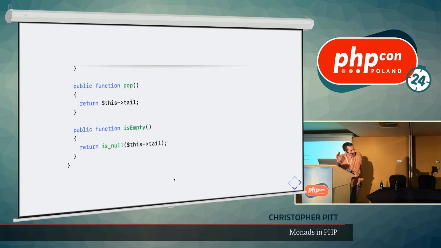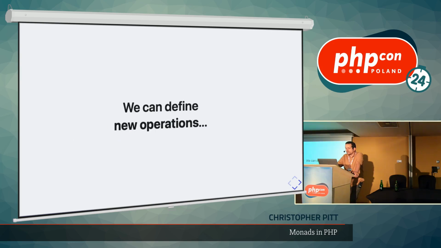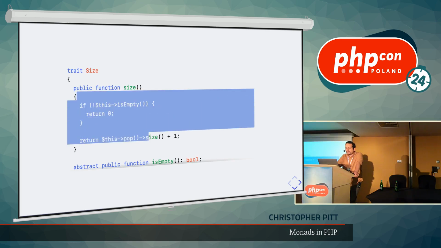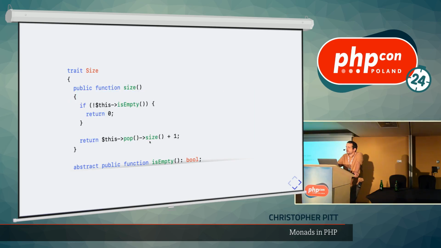Okay. Two implementations of a stack that have the same operations and rules. And given that, we can define some new operations because we know what they're like. We know what both of these stacks are capable of doing, so we can make some new functionality for it. Say, instead of just knowing whether it's empty or not, we want to tell how big the stack is, how many things are on it.